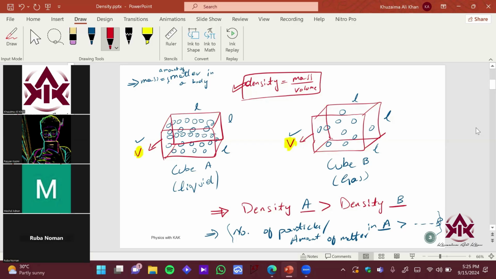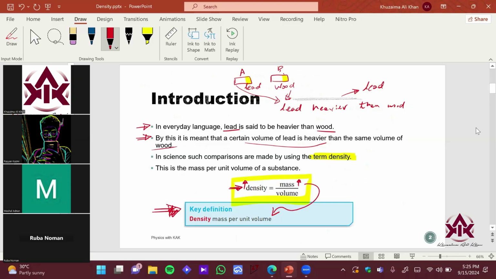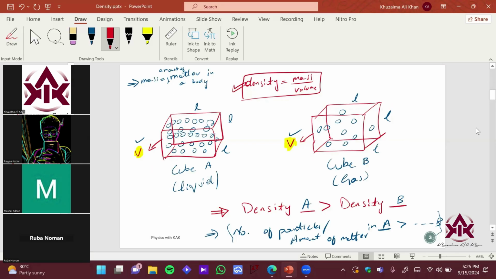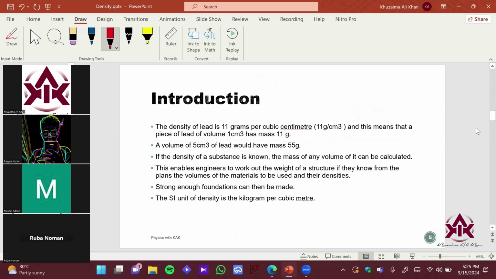I guess now you have an idea about density, right? So what are we thinking about over here? We are talking about mass, we're talking about volume, right? And these two combined give us density, right? Okay. So let's talk about some introduction over here and see what we are talking about. Can you read this slide for 30 seconds and I'm going to ask questions from you guys. What is written over here? And what are we talking about over here?